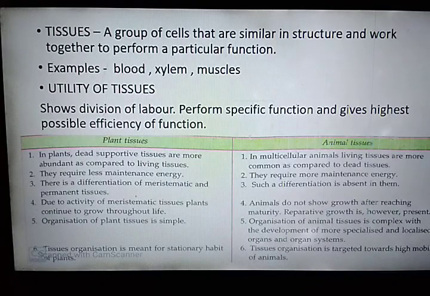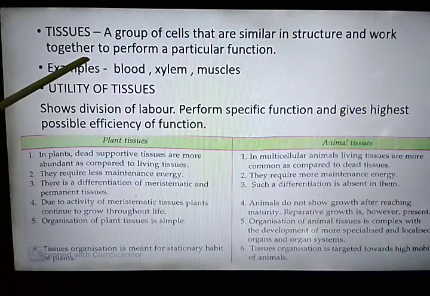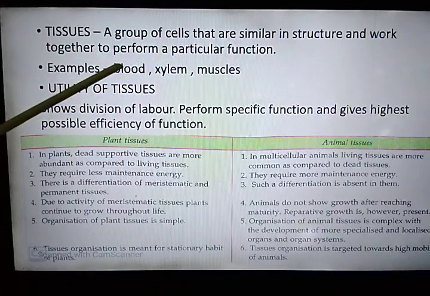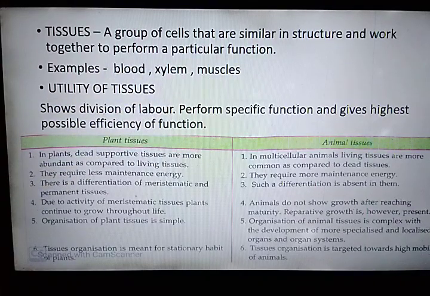First of all, what are tissues? Tissues are a group of cells that are similar in structure and work together to perform a particular function. For example, blood, xylem, muscle, phloem, nervous tissue are different types of tissues. Blood and muscles are tissues present in animals. Xylem and phloem are tissues present in plants.